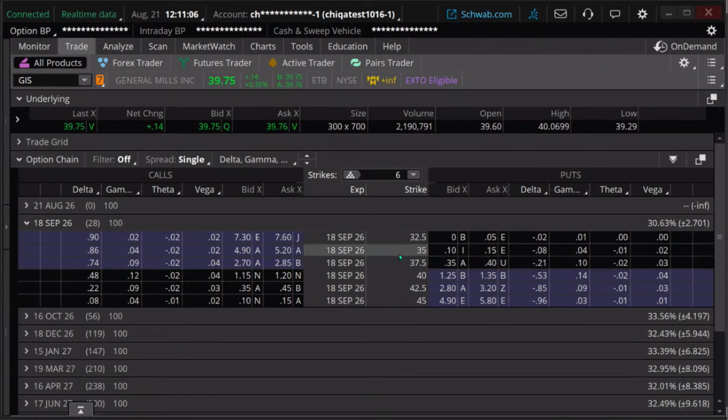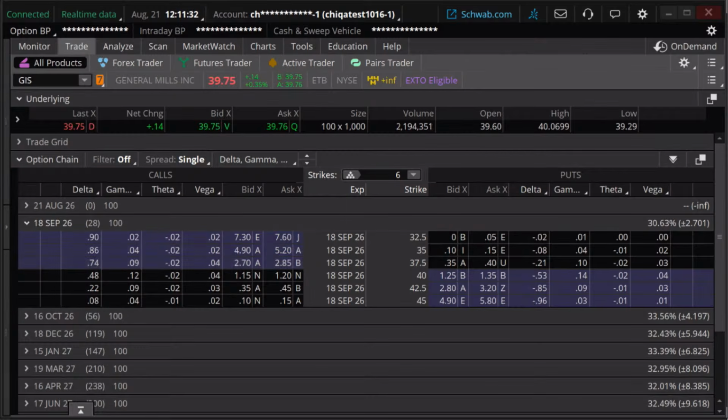Okay, so let's go and let's do that. So I'm going to go to September, and I'm just going to use kind of delta here as a measure. Delta tells us how much the option is going to move in relationship to a $1 move in the stock price, but it's also going to tell me kind of the probability of it expiring in the money.